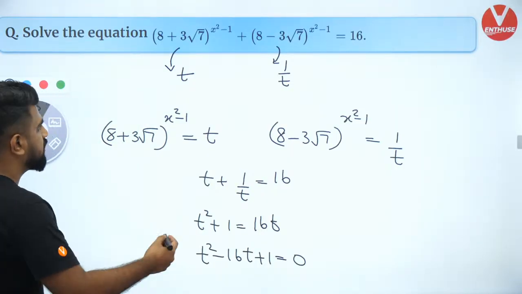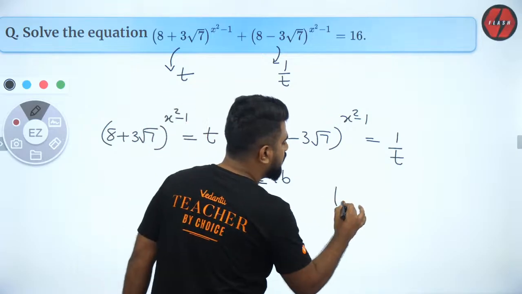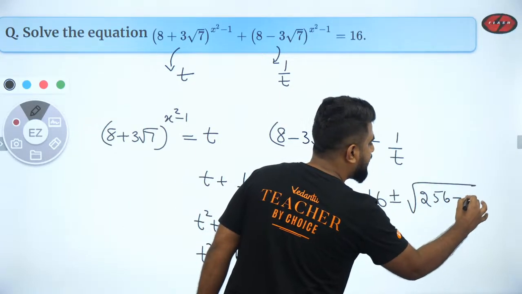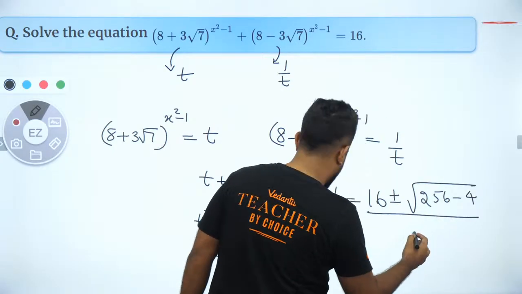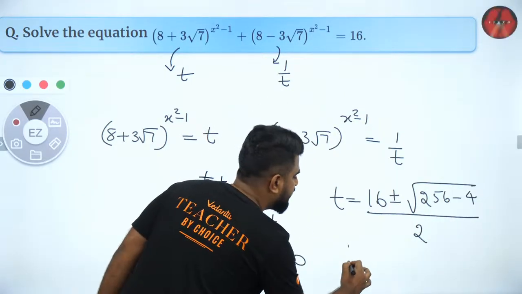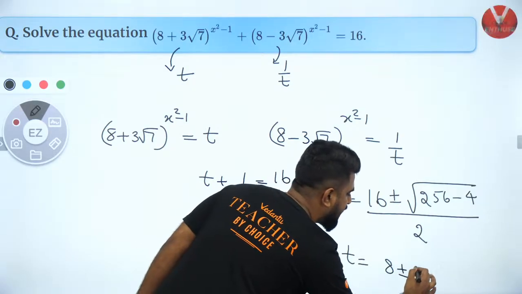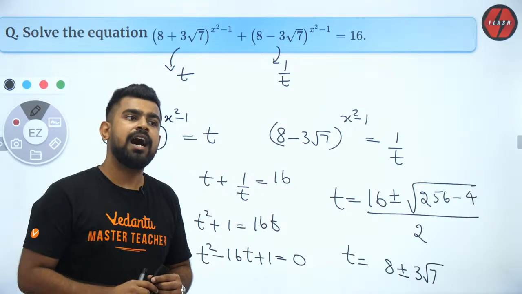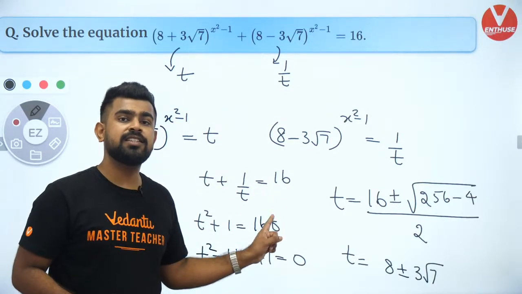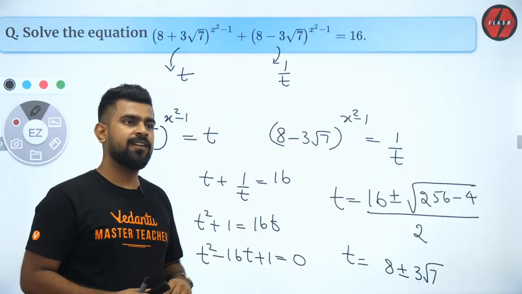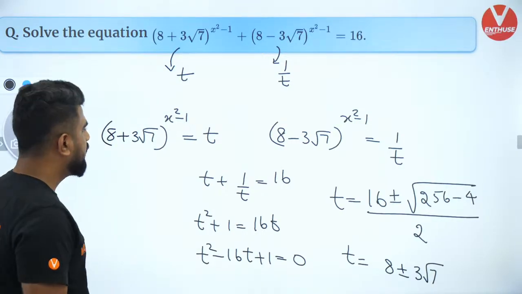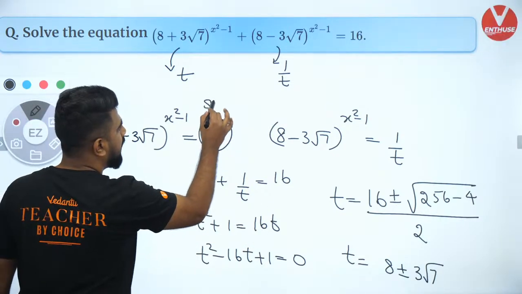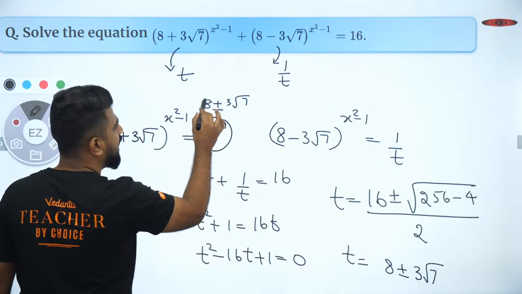Everybody got it? So now, what is your t? Your t is equal to minus b plus or minus root of b square minus 4ac divided by 2a. So t will come out to be 8 plus or minus 3 root 7. Can you agree with me on that? This is a brilliant method, right? So with that we are done, because t comes out to be 8 plus 3 root 7 or 8 minus 3 root 7.